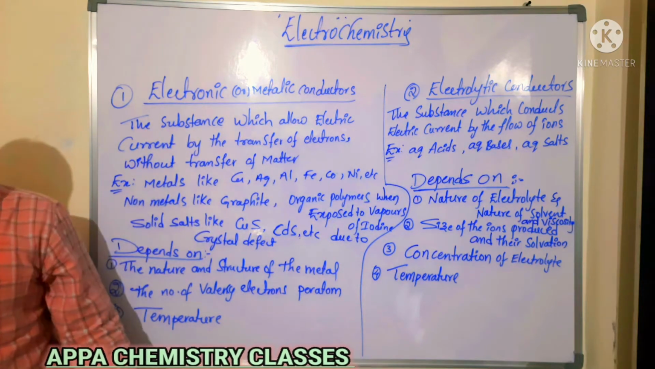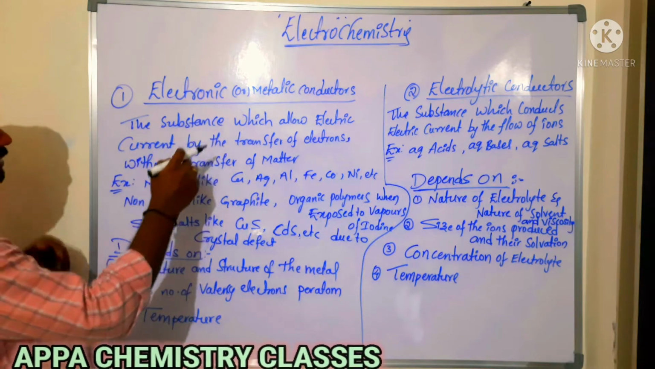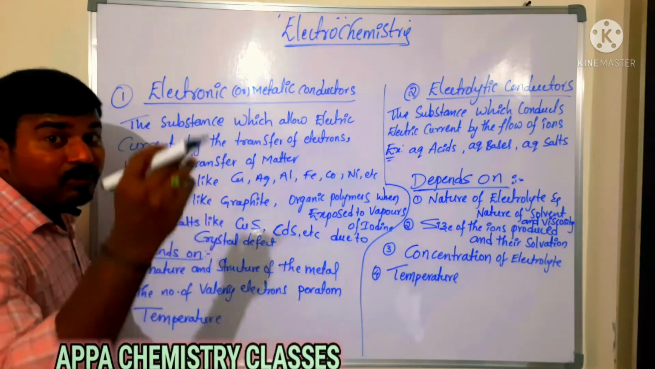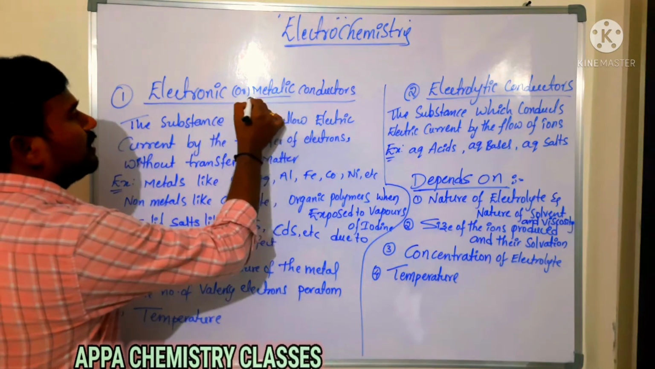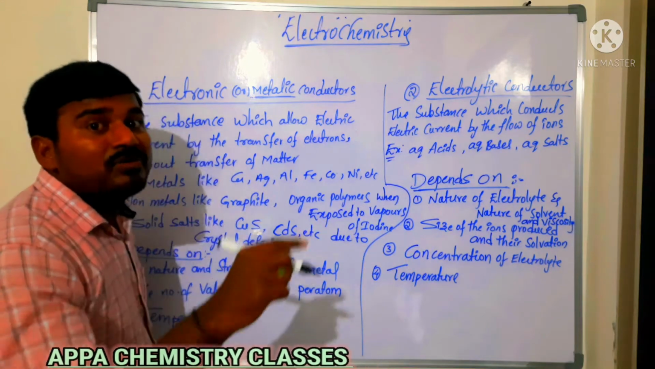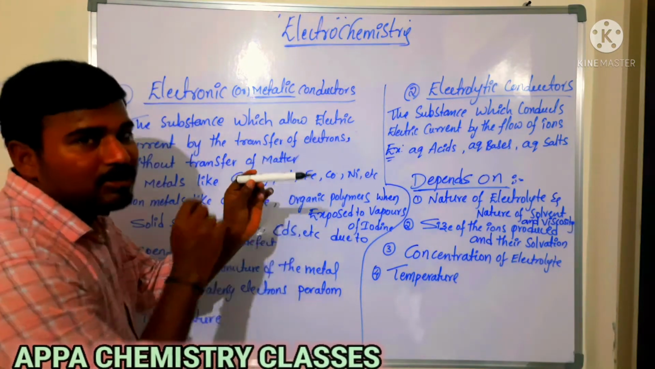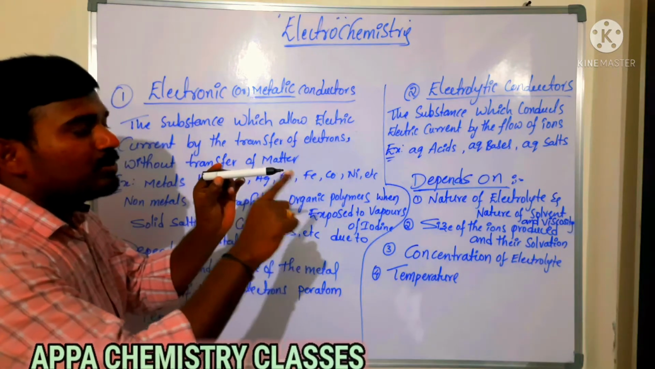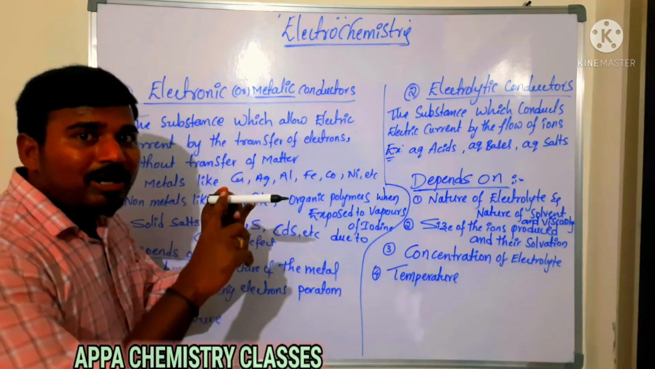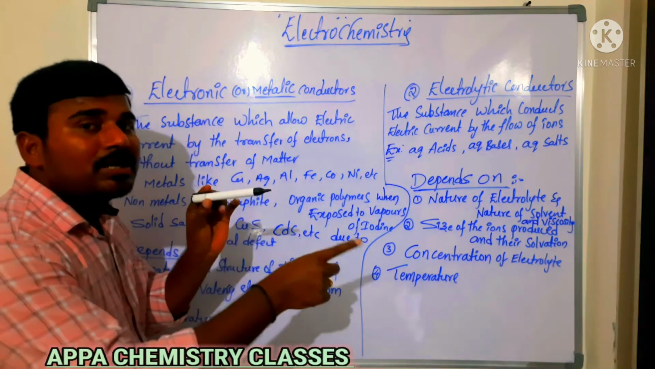Now, which are called electronic conductors, or metallic conductors? The substance which allows the electric current by flow of electrons is called a metallic conductor. Metals allow the current by the flow of electrons, not by the flow of matter. For example, take an electric wire. The current is moving from this end to this end. Is any matter moving? There is no movement of matter. Matter is the same, but the electrons in it are moving.